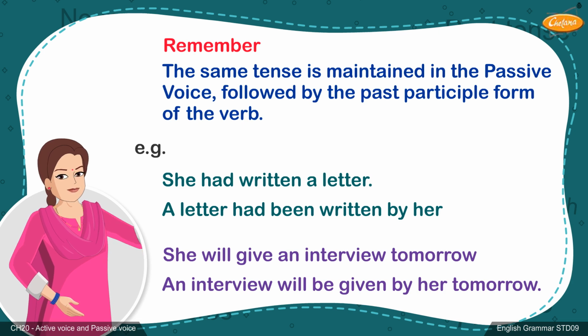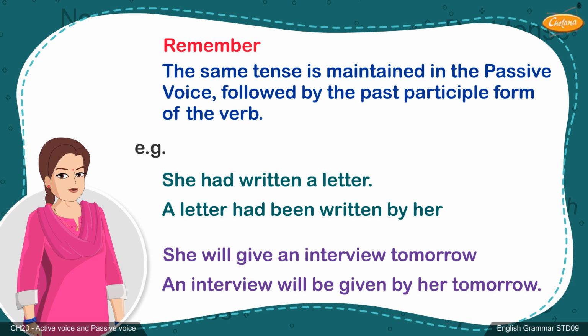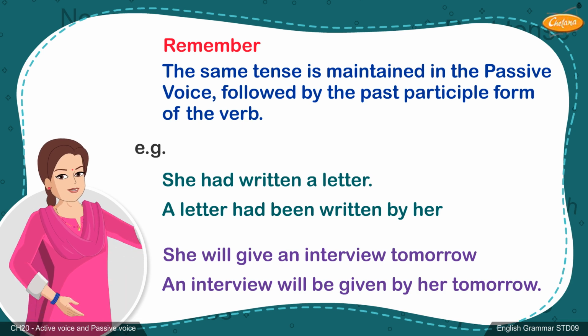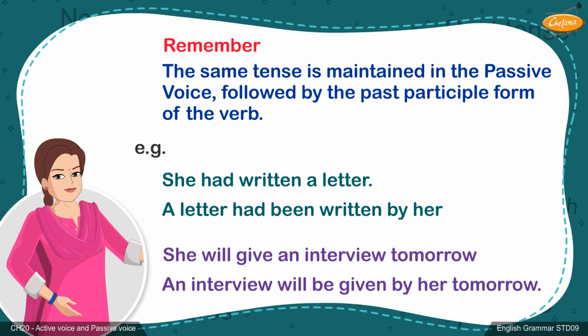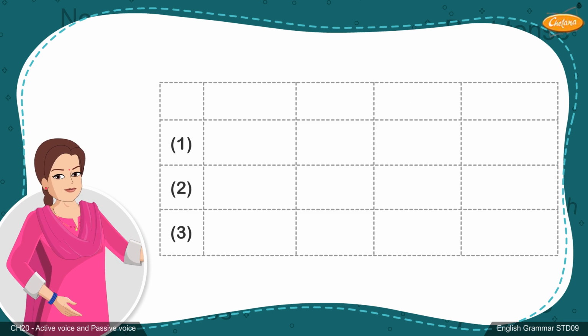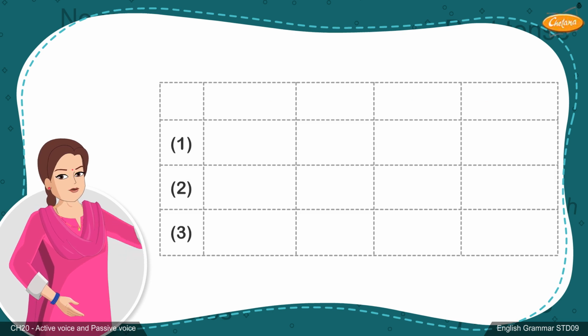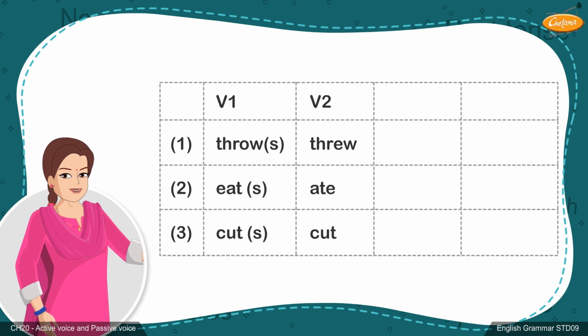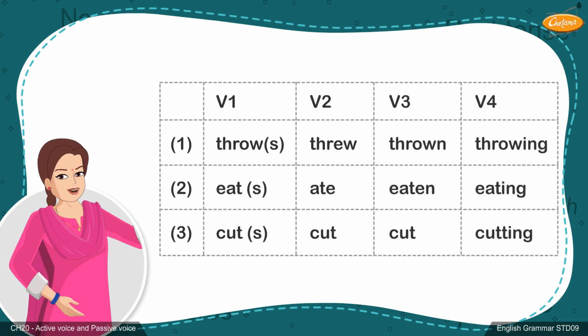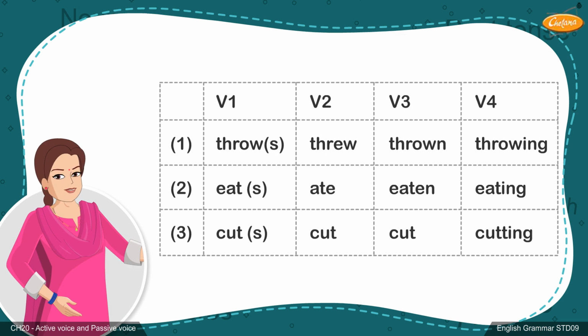Now that you have understood the difference between the active voice and the passive voice, let us see how to change sentences from one form to the other. First, let us recall the four different forms of verb. Verbs have the present form, the past form, the past participle form, and the present participle form or the ing form.